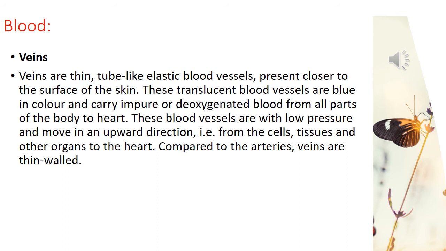Veins have thin and less elastic muscular walls because the blood flow is not rapid, and as I told you, it is at low pressure. The veins are less deeply situated than arteries. The greenish blue lines which we see just below the skin of our hands and legs are the veins. They have valves which allow the blood to flow in one direction only, that is, only towards the heart.